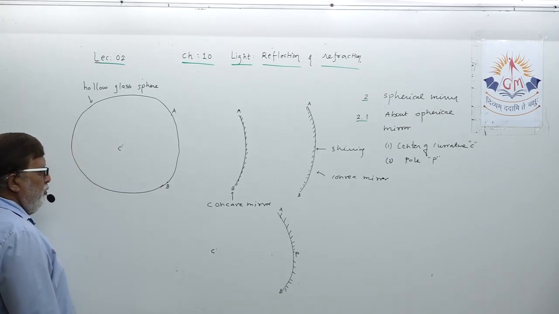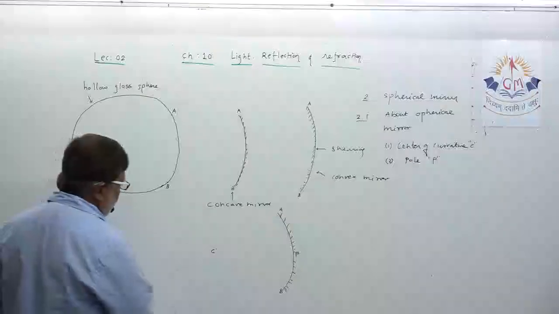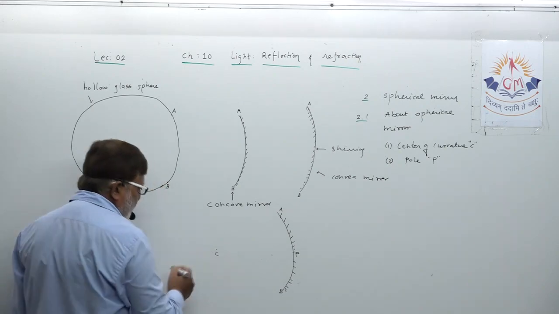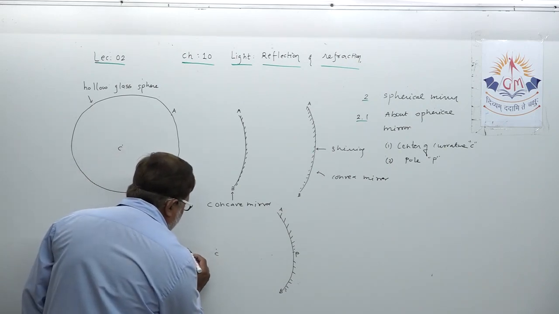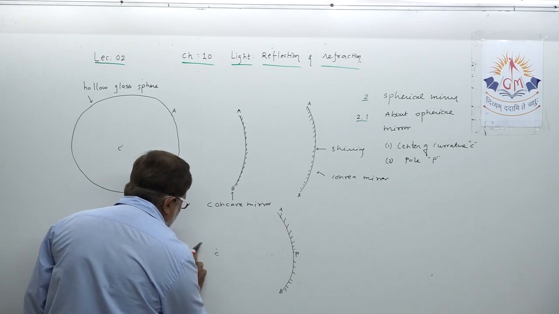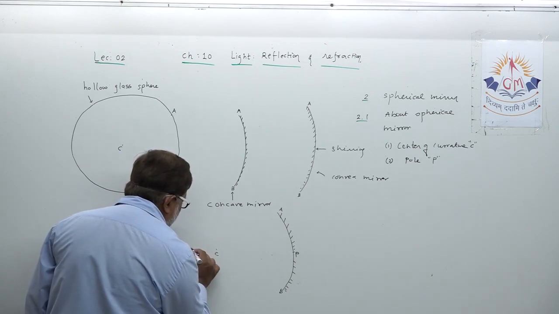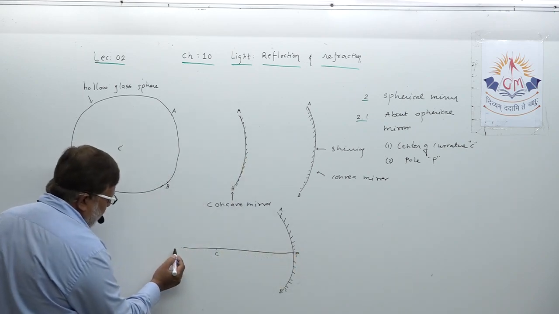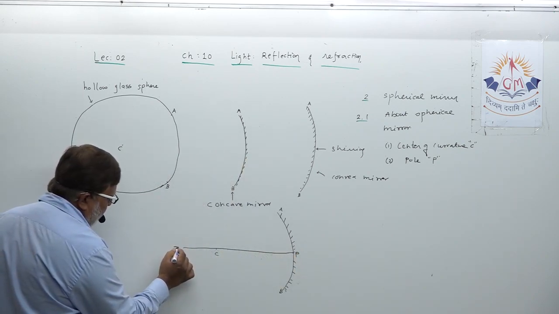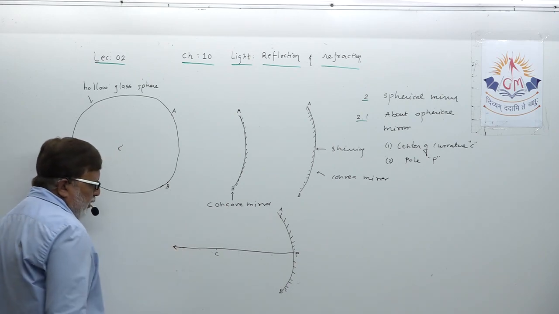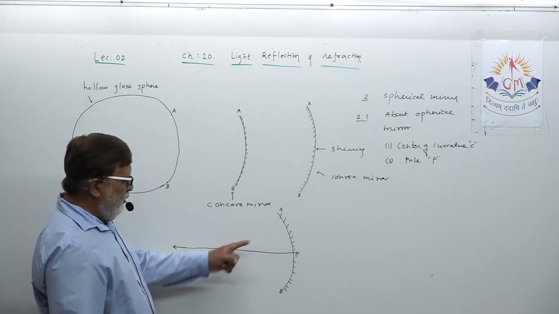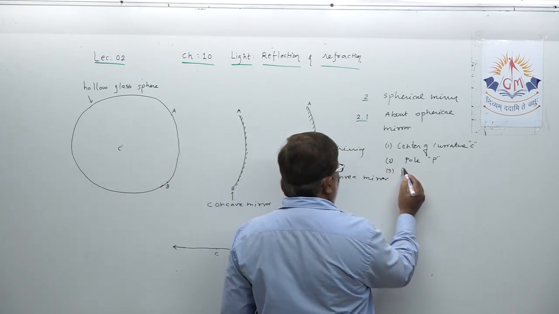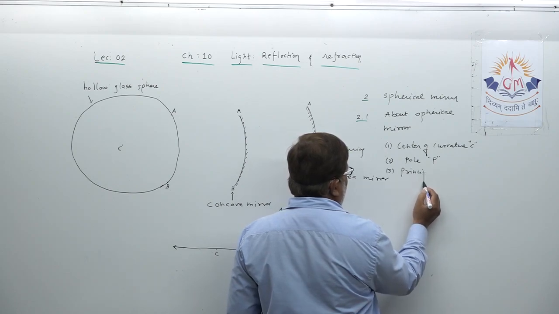Two definitions done. Third one, dear student: if I draw an imaginary line passing through the center of curvature and pole of the mirror, this is what I have drawn, you can call it the principal axis.